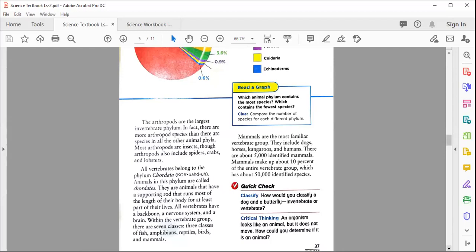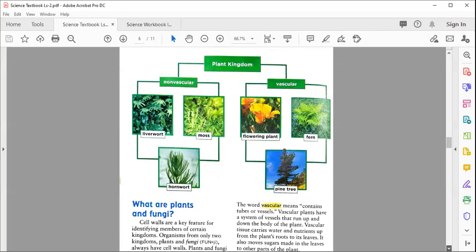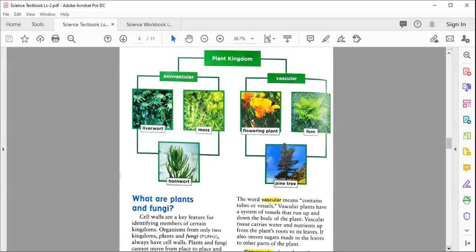So this is just a brief introduction about the mammals and the arthropods, in which you should know the amount and the number they are present. After understanding about the vertebrates, or you can say the invertebrates or animal kingdom, now we move to the next part of this lesson, that is about the plant kingdom.